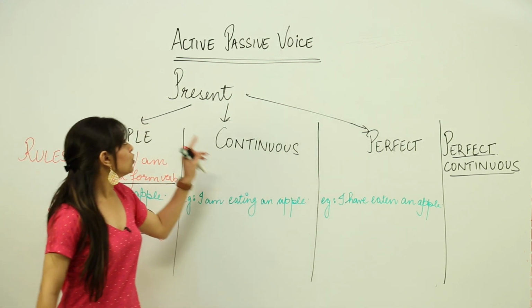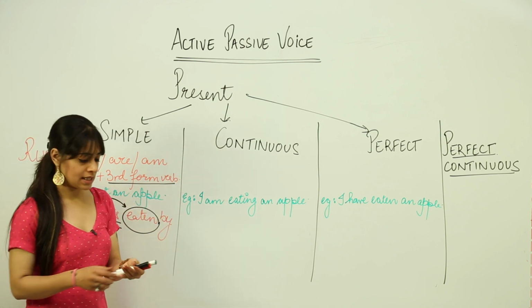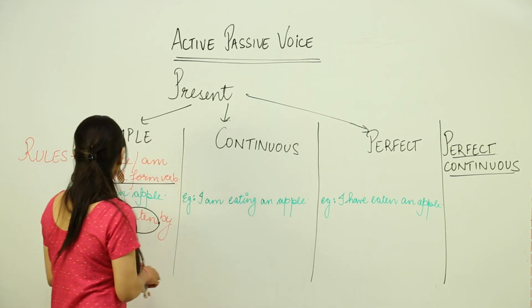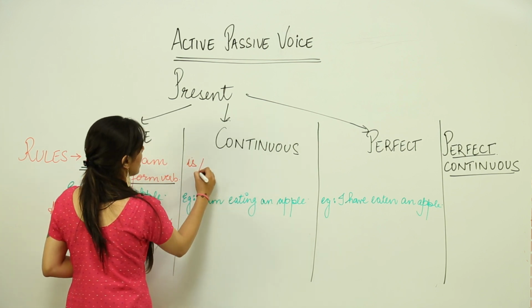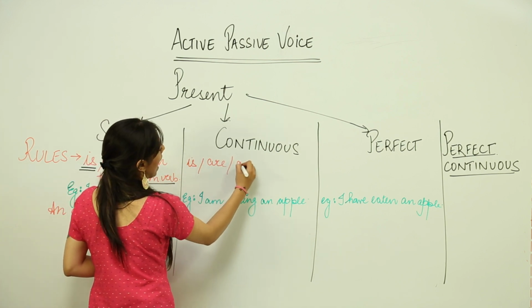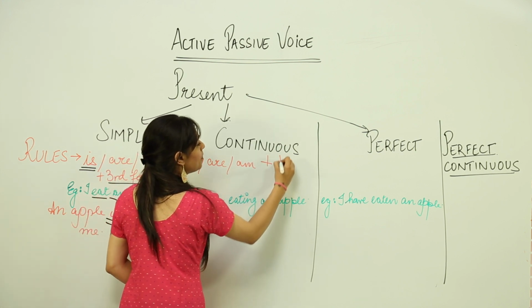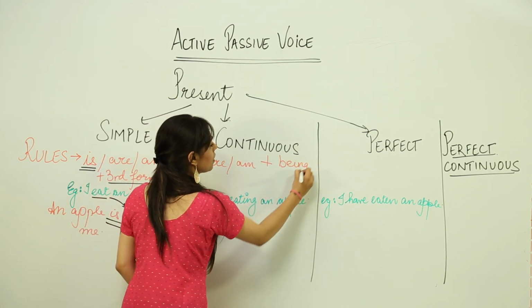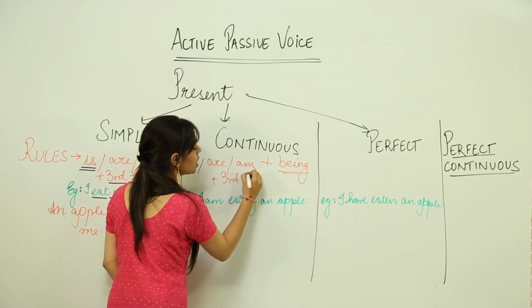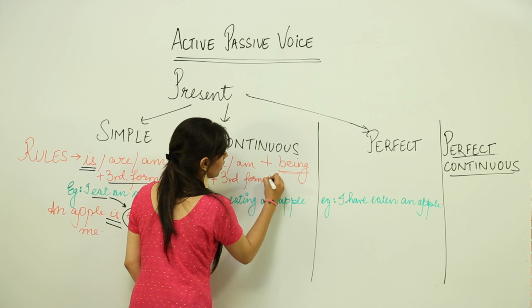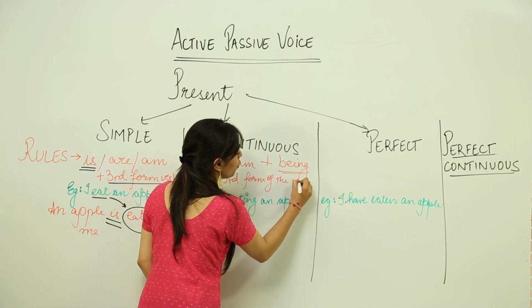Moving on to present continuous tense. Here the rules are is, are, am plus being plus third form of the verb.